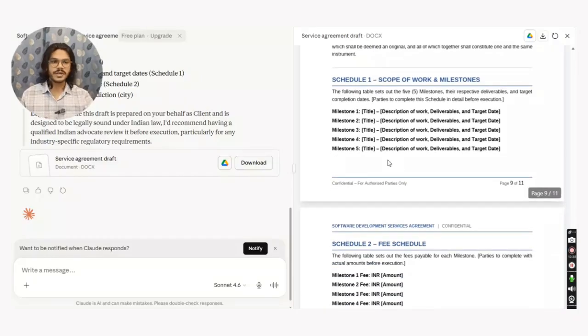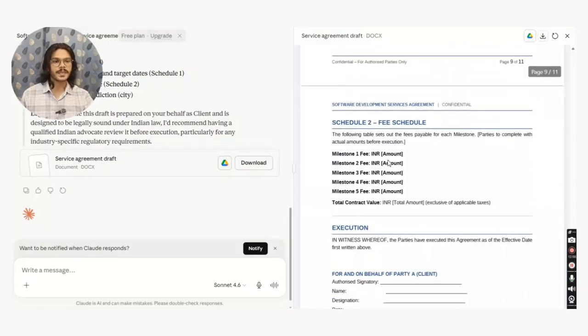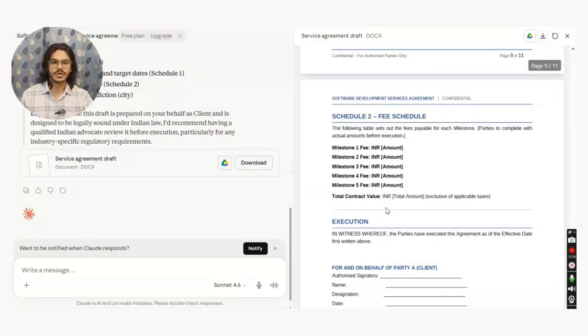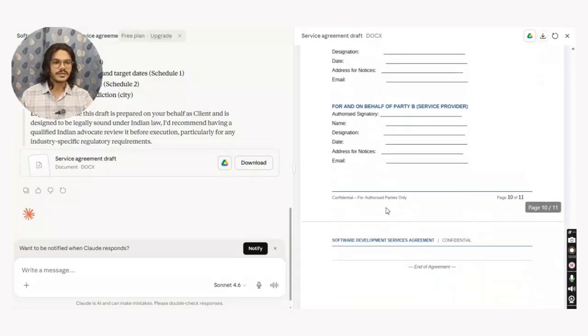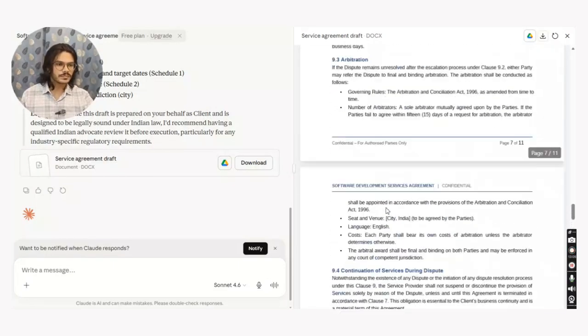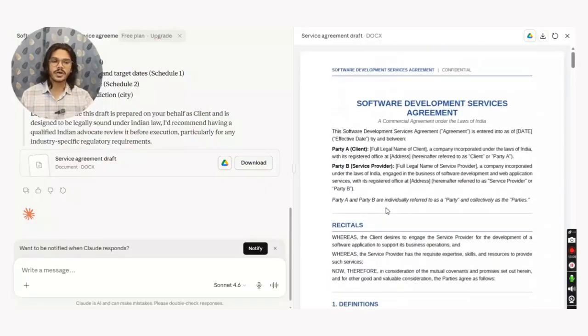So it has also provided me a schedule for scope of work and milestones, because it was in 5 milestones. What are those milestones? What will be the work that will be completed within those milestones, and what will be the target date of achieving those milestones? So it has drafted a schedule around that, and then a schedule for the fee, because the fee was dependent on the milestones. And in the end, there are the signature pages. So I would say that AI, or Claude, has done a pretty good job in writing this draft, and that is because I used a structured AIM protocol to write the prompt.